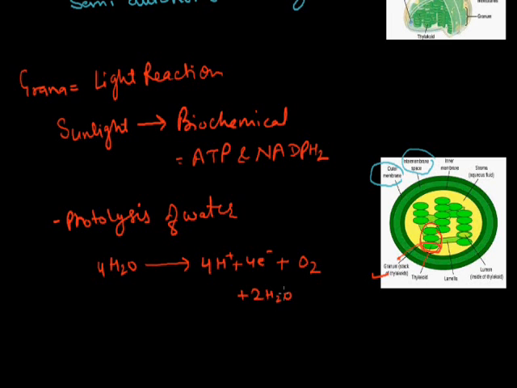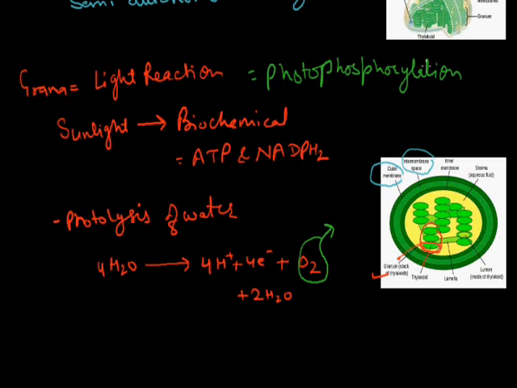So this oxygen comes out during photosynthesis. It is formed from water molecules during this process. This light reaction is also called photophosphorylation. So photophosphorylation occurs in the grana of the chloroplast.